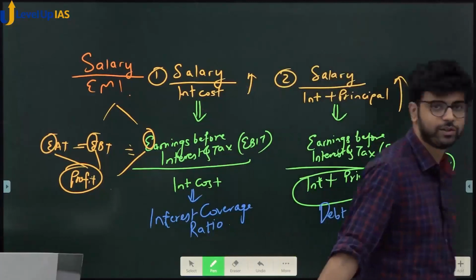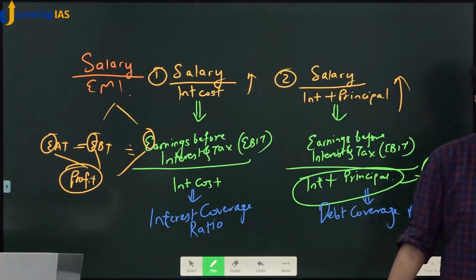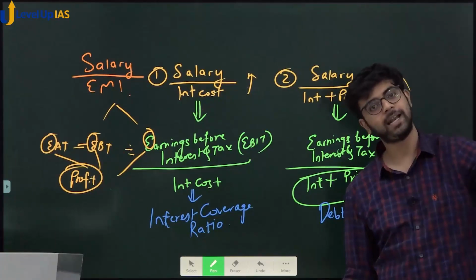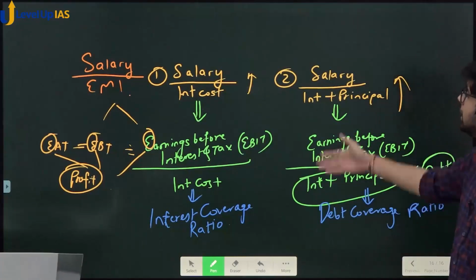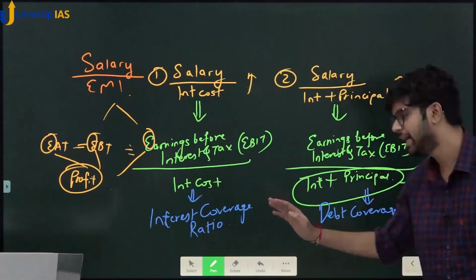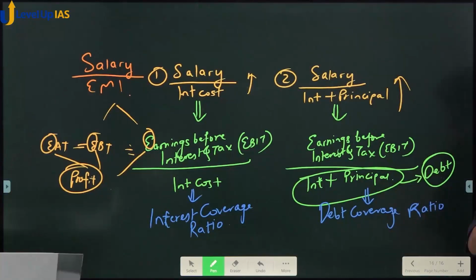Tell me honestly. Interest service, we are now at the highest level. We have spoken about recapitalization bonds. We have spoken about recapitalization, how the process works. We have spoken about interest coverage ratio, debt coverage ratio. This is also called as interest service coverage ratio, debt service coverage ratio. See, it is the same, more or less. Did you understand this? Right?